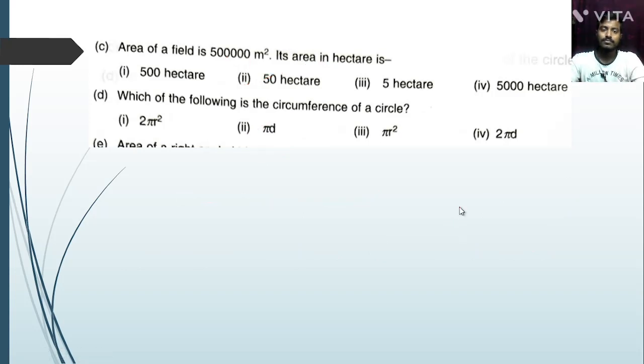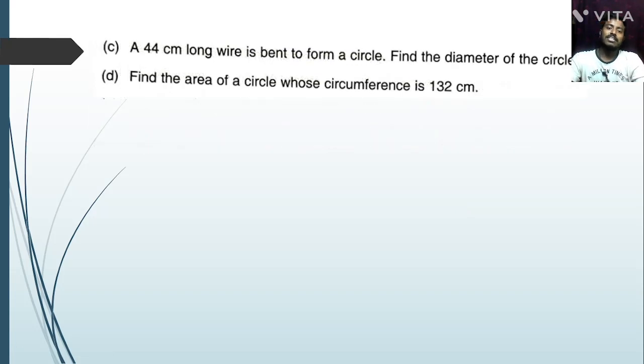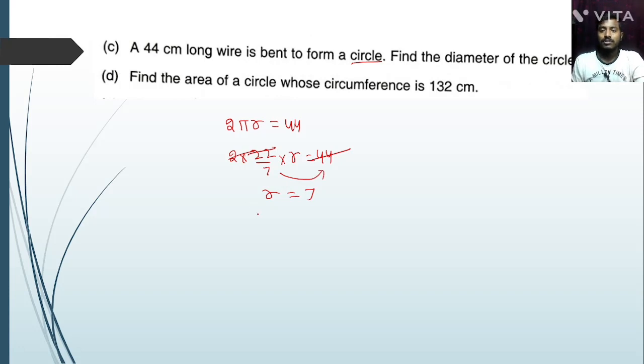A 44 centimeter wire is bent to form a circle. So 2 pi r is equal to 44, circumference equal is, so 2 into 22 by 7 into r equal to 44. Now 22 and 44, 44 44 cancel, r equal to 7. Yes or no? So diameter equal to 7 into 2, that is 14.